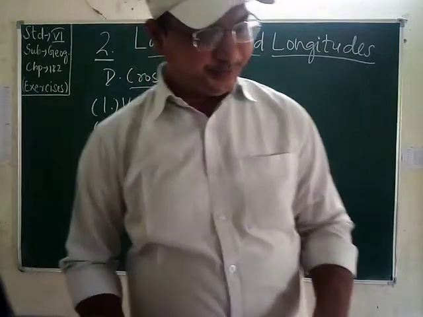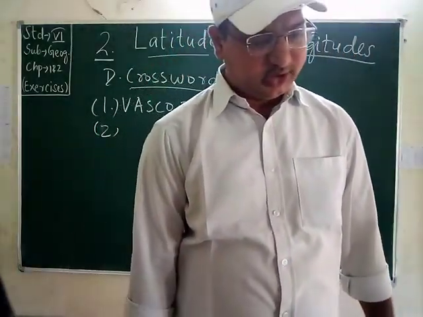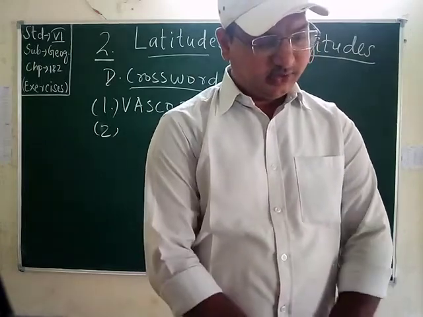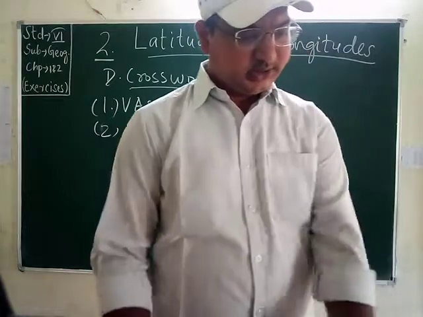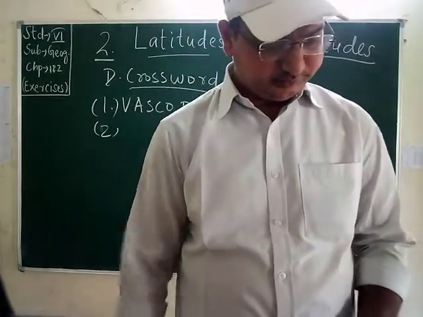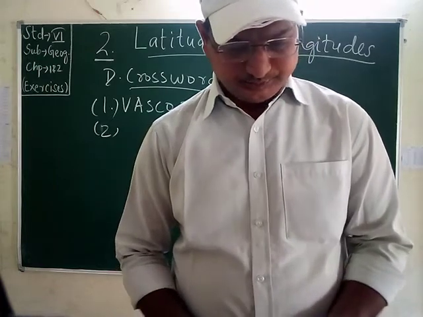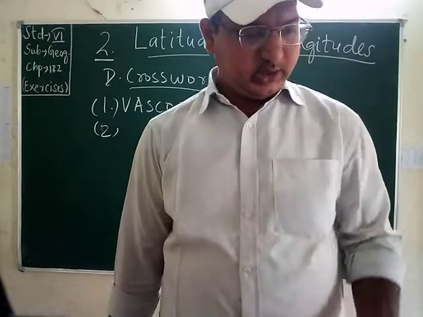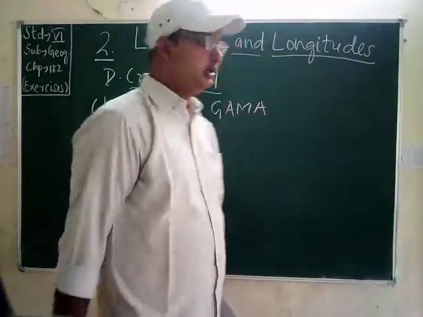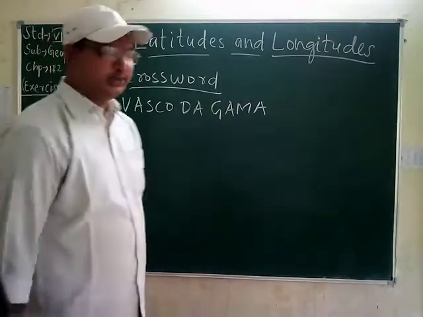Second one is imaginary circles running around the Earth 23.5 degree north and 23.5 degree south of the equator. Students, the second one will come later. The third one is a model of the Earth, that is a globe.